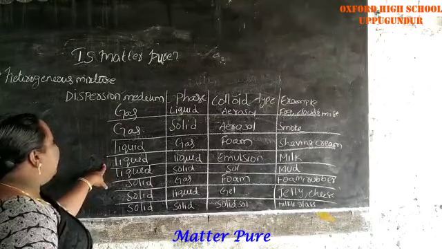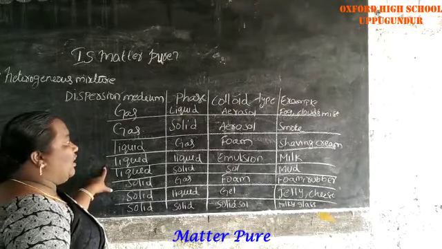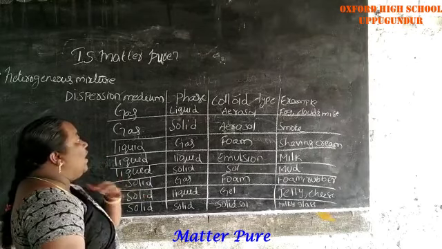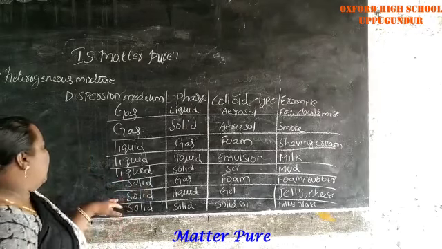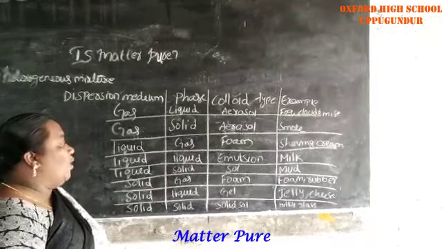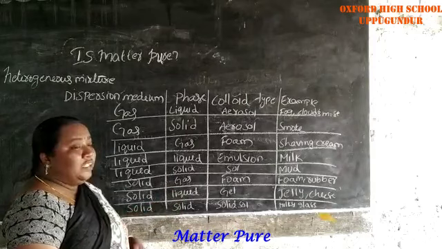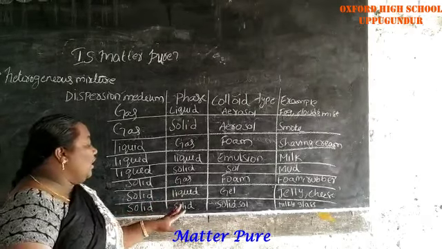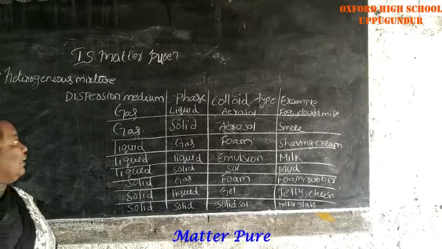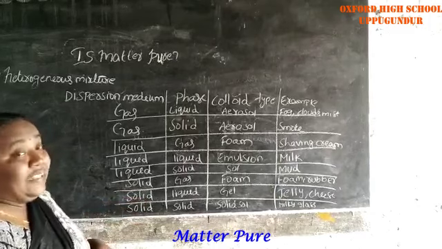Next, dispersion medium liquid, phase also liquid. Colloidal type is emulsion. Example: milk. And dispersion medium is liquid, phase is solid. Colloidal type is sol. Example: mud. Next, solid medium, phase gas. Colloidal type foam. Example: foam rubber. Next, solid medium, liquid phase, gel. Example: jelly. Next, solid medium, solid phase, solid sol. Example: milky glass. Here are the dispersion medium, dispersed phase, colloidal type and example.